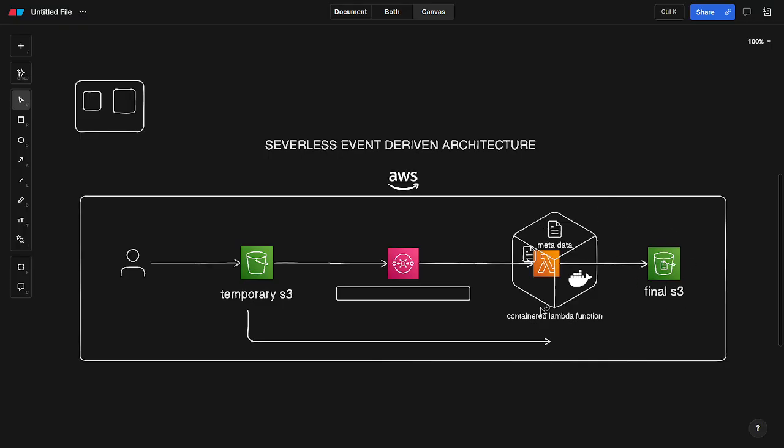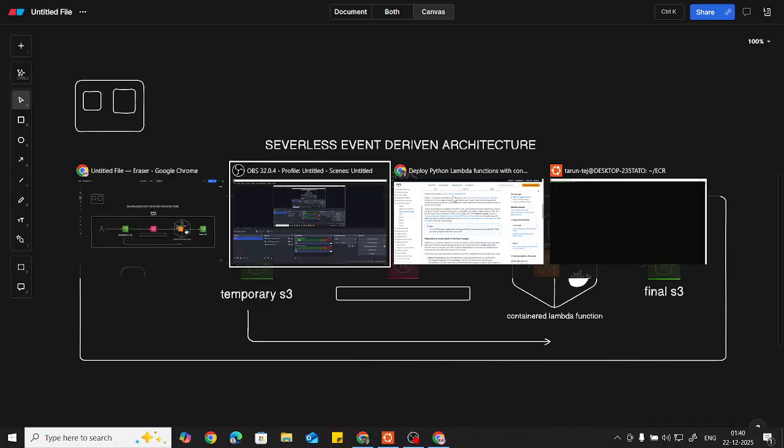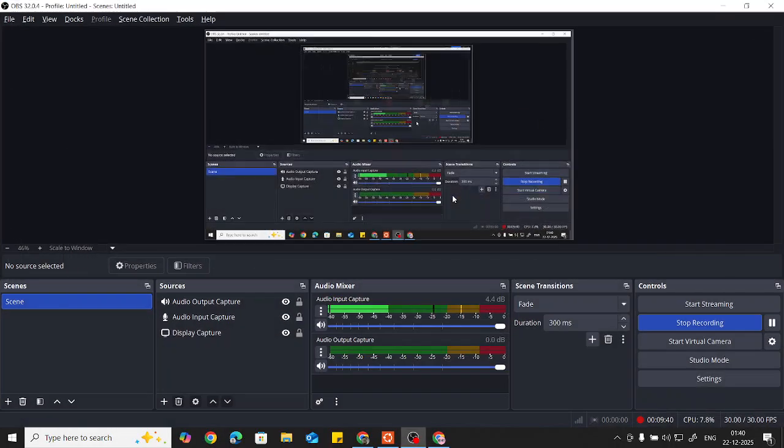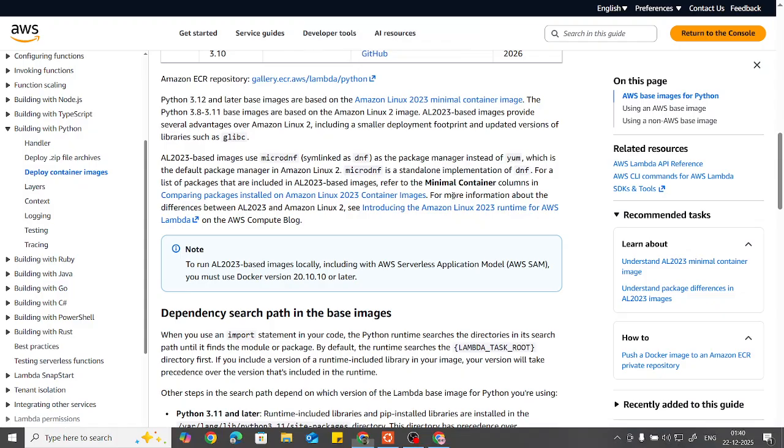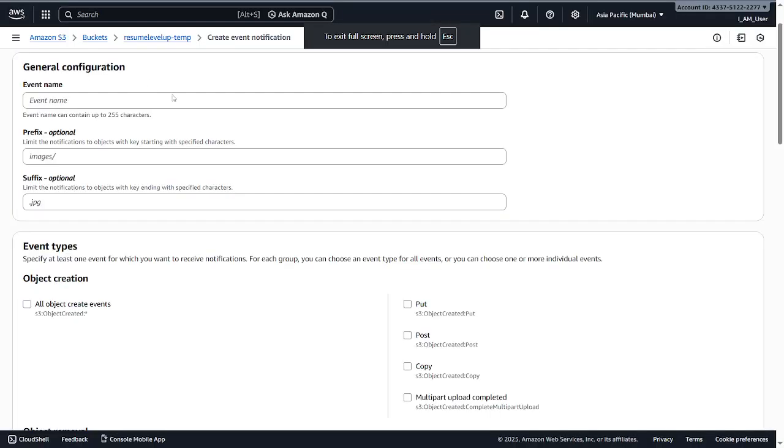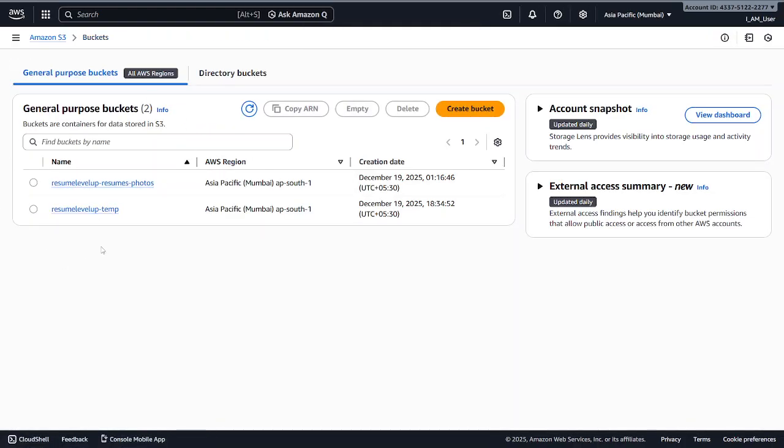So now let's get into the structured way. Let's get into our AWS console. See, we have our buckets, like the temporary bucket, which I have already created.